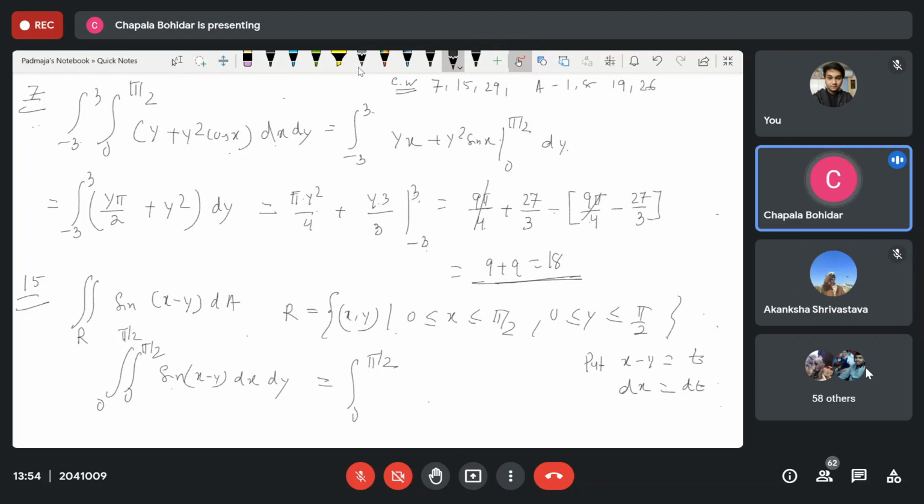Yes, ma'am. So what is the result you get? I have already given you a clue how to solve. Now you solve yourself. So by integrating, we will get cos x minus y, is it not? Cos x minus y, 0 to pi by 2, then dy. Cos x minus y means cos x minus pi by 2, minus cos x.